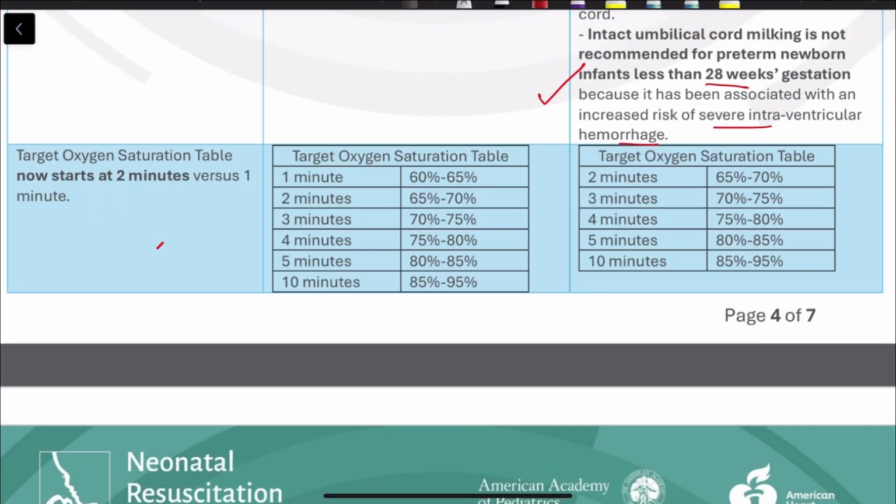Then the next change is regarding the target oxygen saturation table. This 1 minute has been removed now. We have to start recording from 2 minutes onwards. The saturations remain same, but you have to note it from 2 minutes onward.